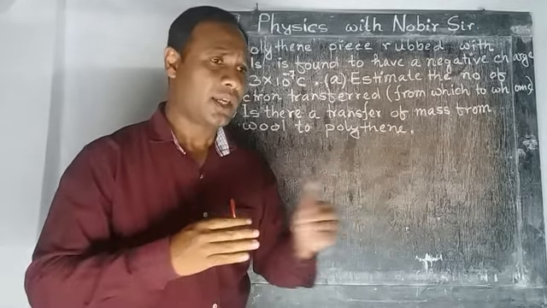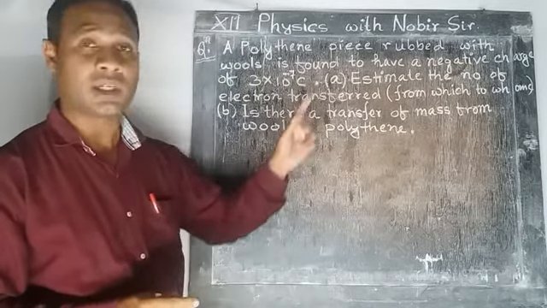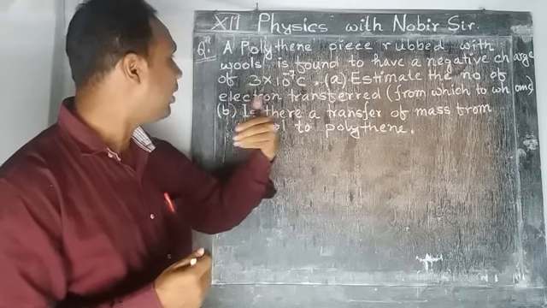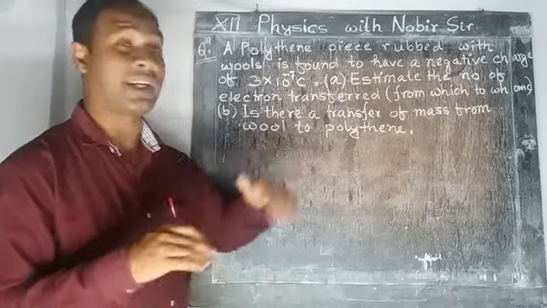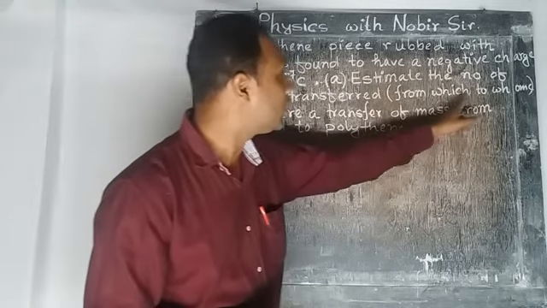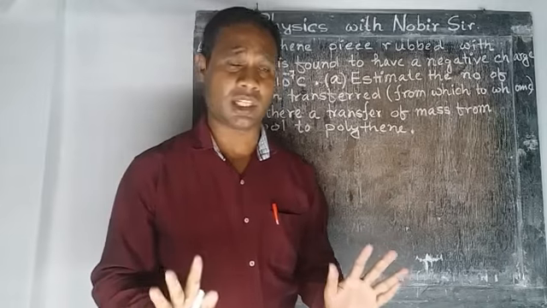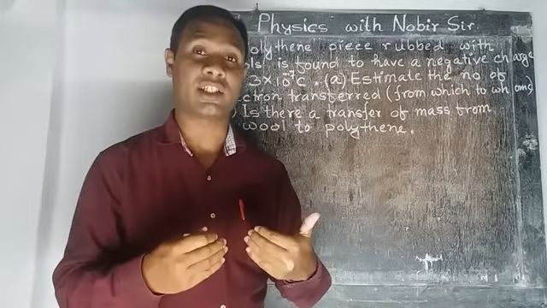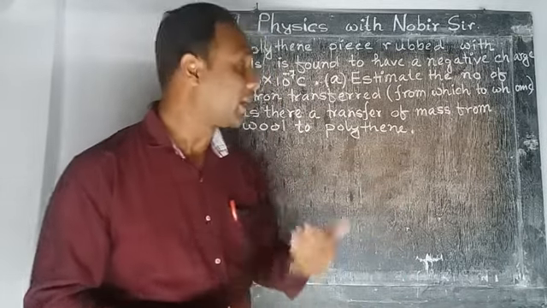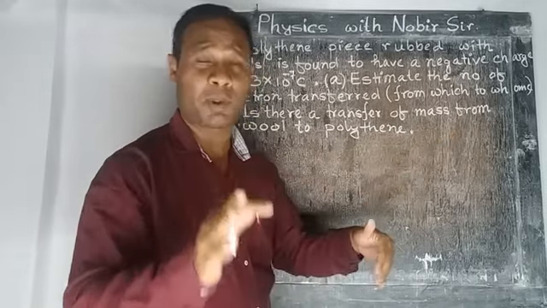So in this question we are asked to find the number of electrons transferred. Along with this, it is also asked from which body to which body the electrons are transferred.